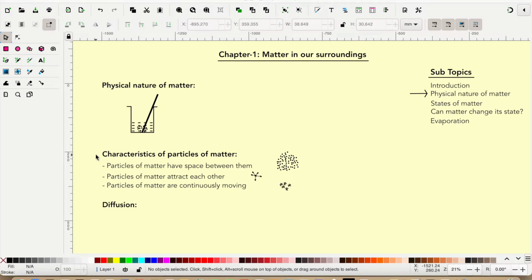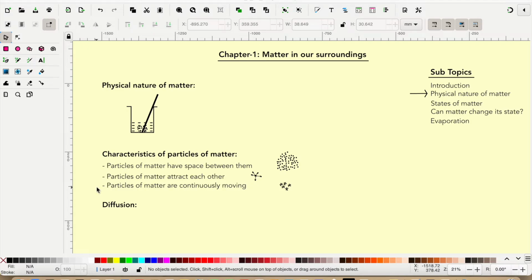There are three characteristics of particles of matter based on which several phenomena are explained. First one is particles of matter have a space between them. So if these are the particles, you can see space between them. Second one is particles of matter attract each other. Every particle experiences a force of attraction with other particles. This force keeps the particles together. The strength of this force varies from one kind of matter to another.